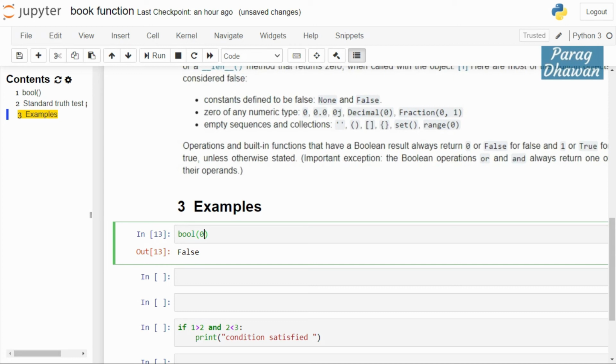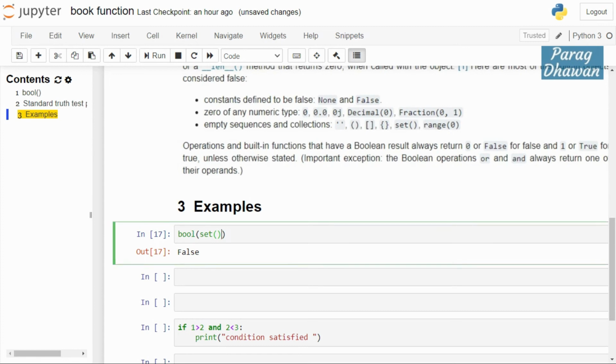If it contains an empty sequence, meaning an empty string, it will return false. If it contains an empty tuple, it will return false. If it contains an empty dictionary, then also it will return false. If it contains an empty set, then also it will return false.